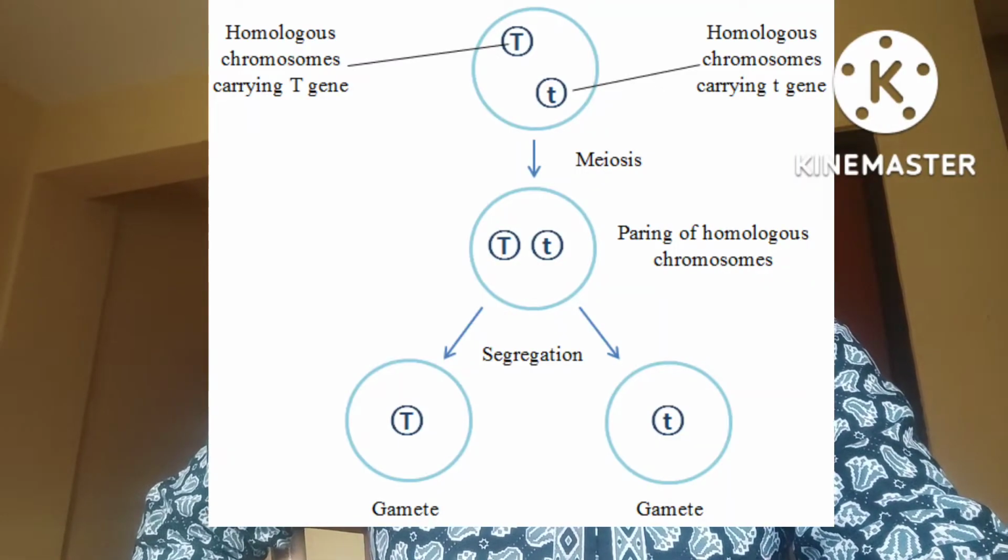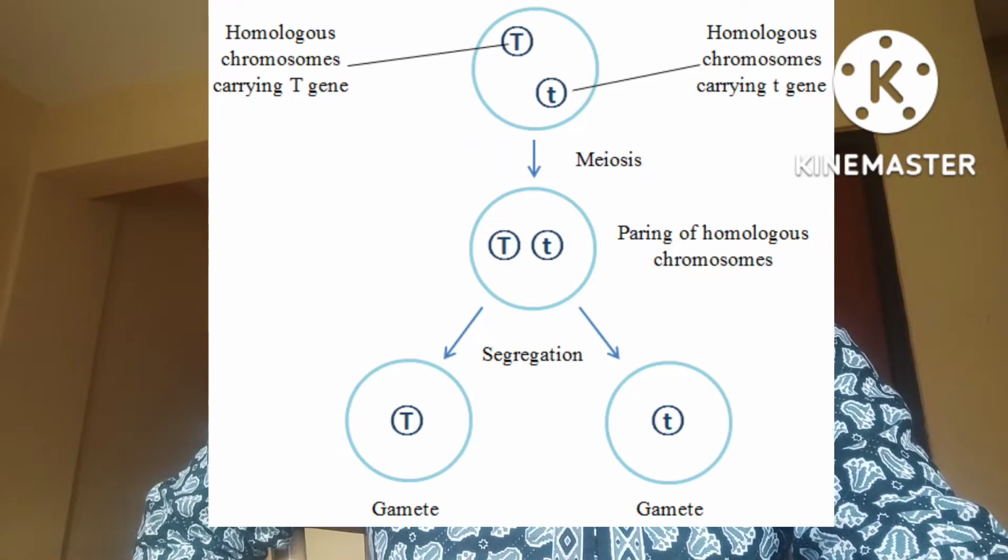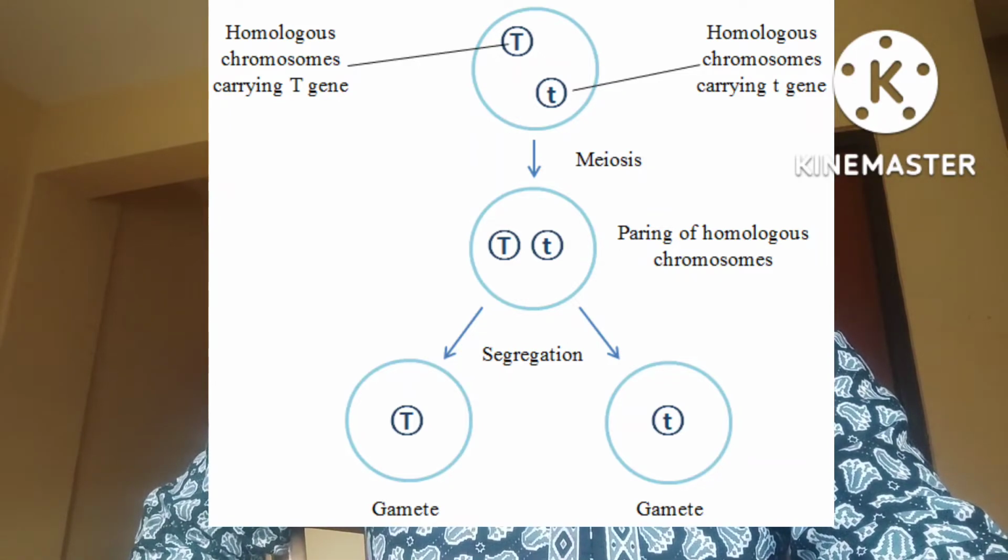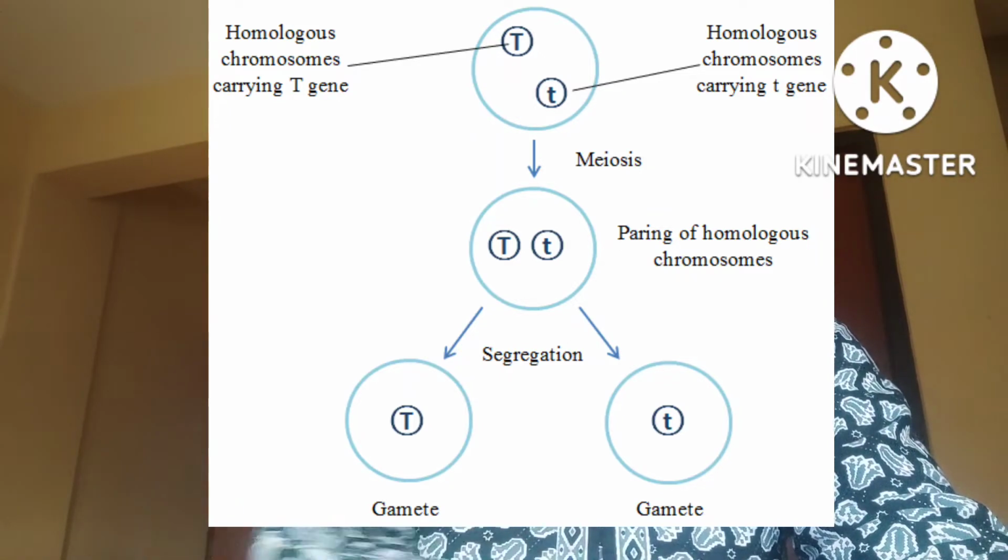According to the law of segregation, the alleles separate during formation of gametes, and they randomly go to the gametes. This is called the law of segregation.